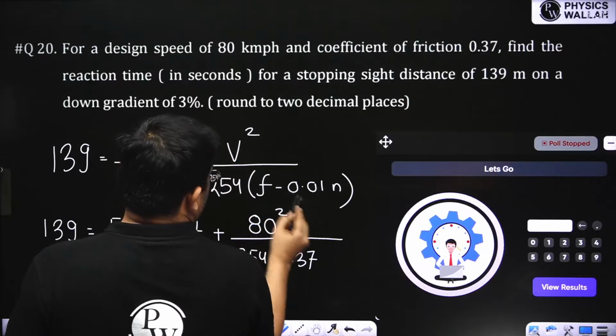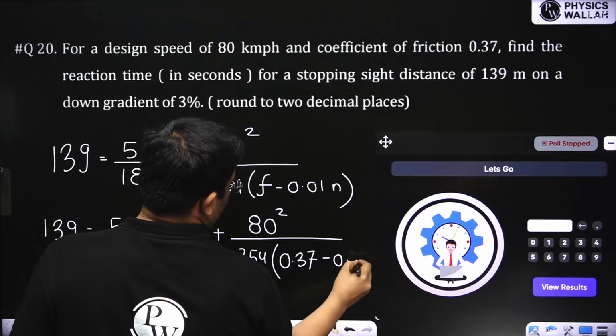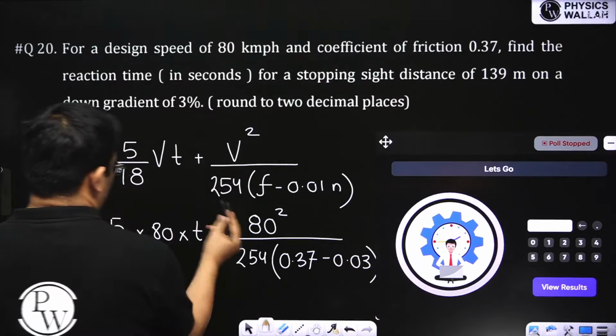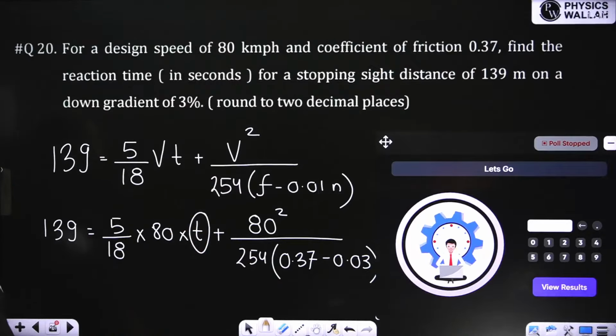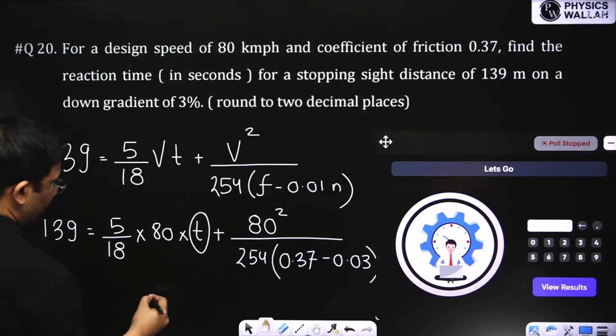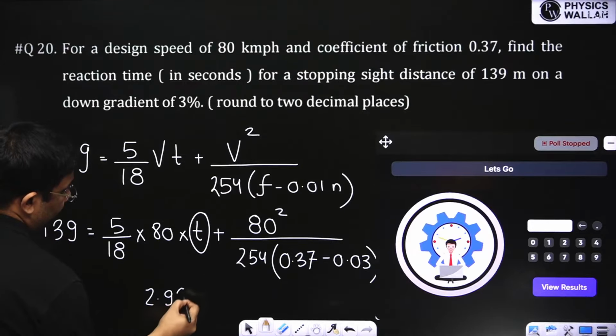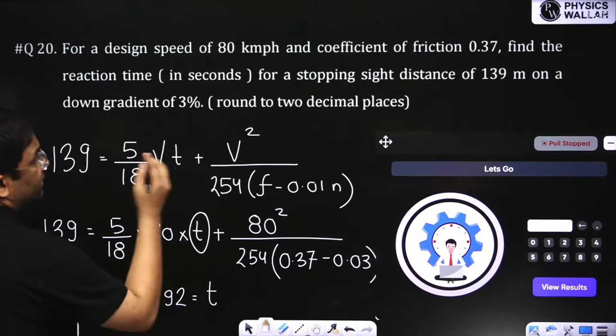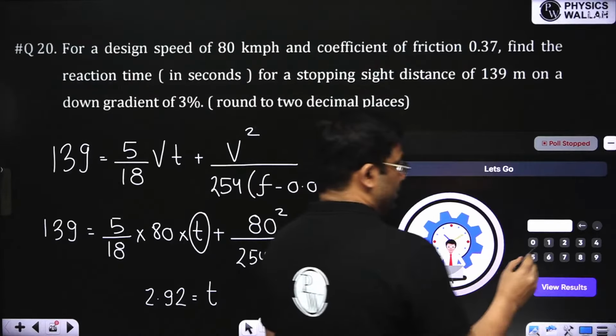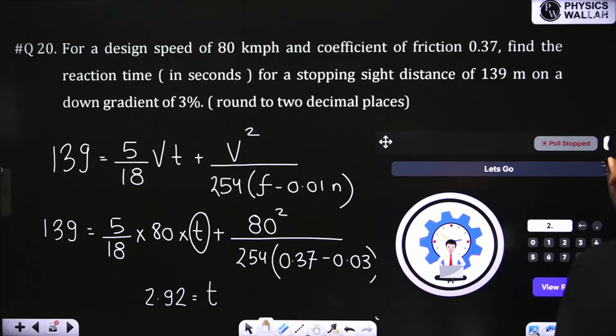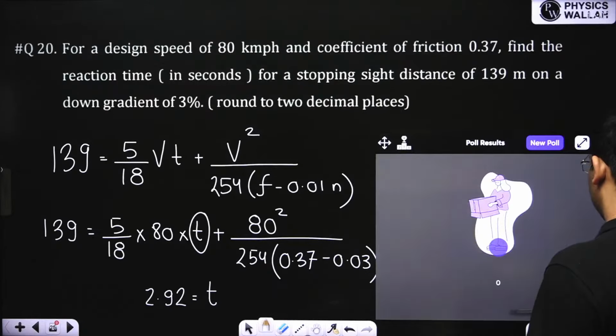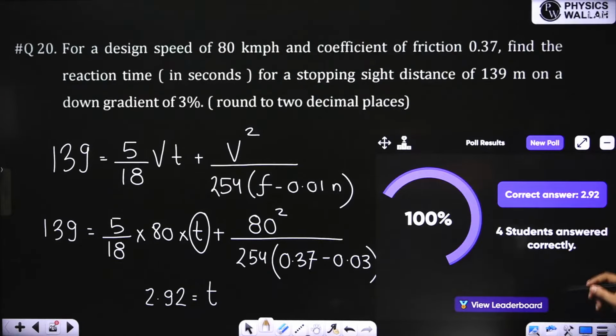This is 3%, so 0.01 into 3 will be 0.03. So here I have to solve for t only. If you solve for t, you will get 2.92 seconds. It is written to 2 decimal places, so I'll mention the answer as 2.92 seconds. Correct? Almost all have answered correctly.